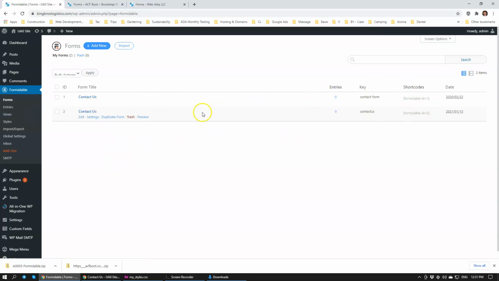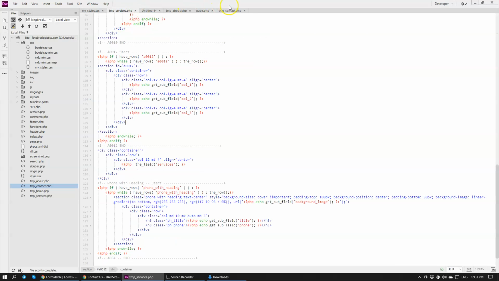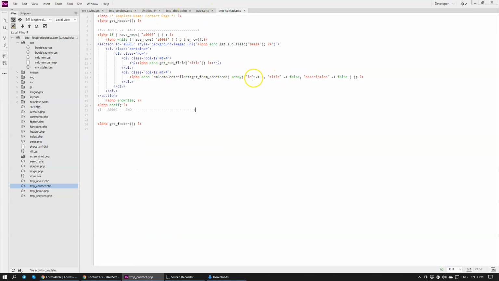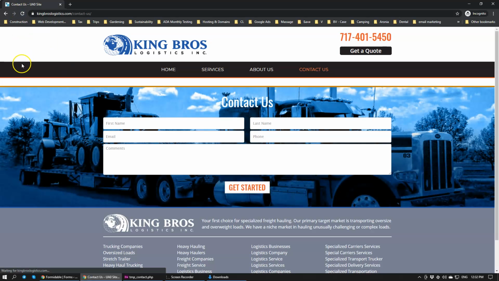We have two contact us forms. That's good. They have different IDs. And we're going to look into our HTML here. We need to look at the HTML to make sure that the ID matches. Okay, the ID should match. It does match. Theoretically, we're all done. There we go. We have a contact form now.